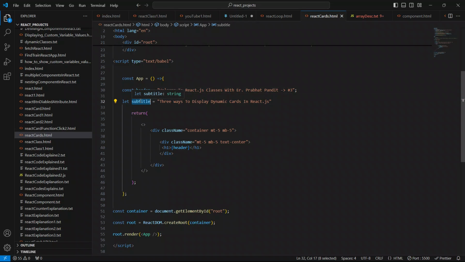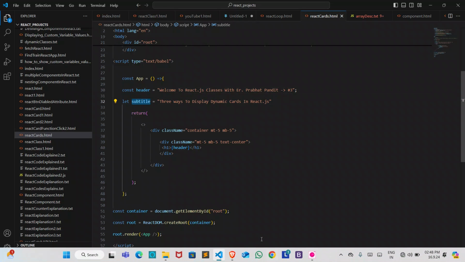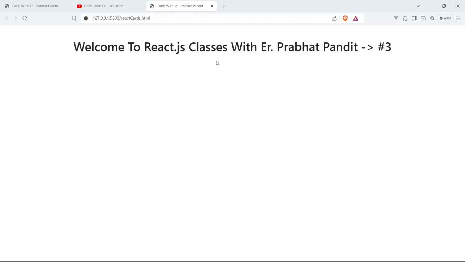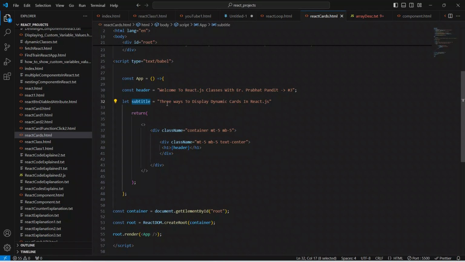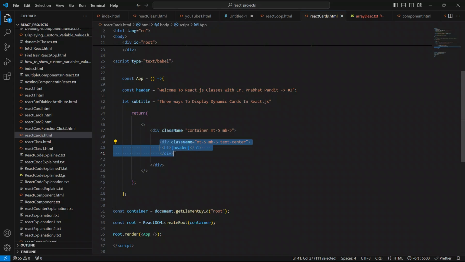Now just save your code and go to the browser. You can see we are not able to see the subtitle value, which is "3 ways to display dynamic cards in React.js." In order to see this on the browser, we have to again do it like this.